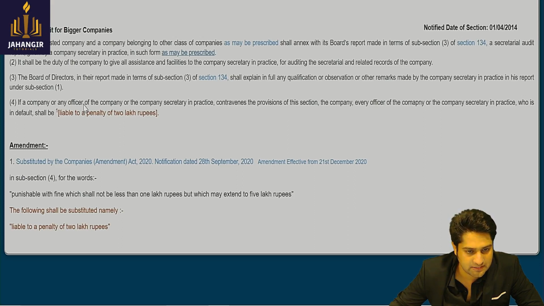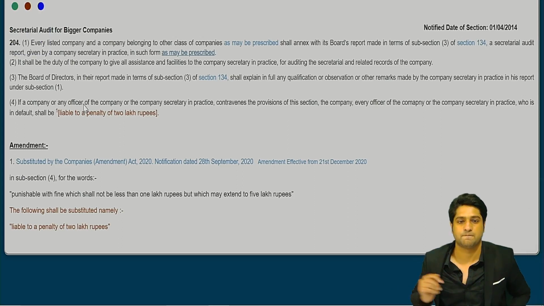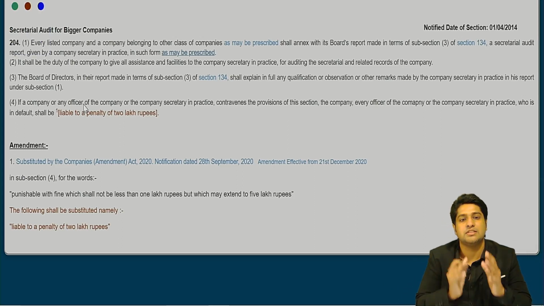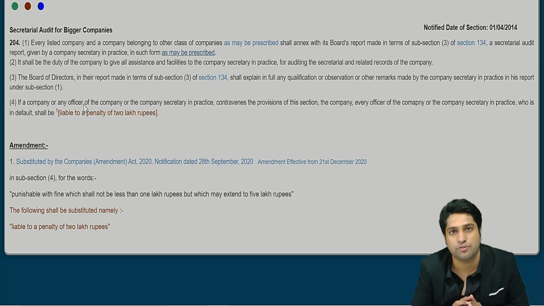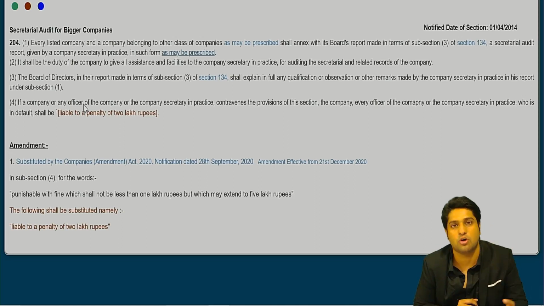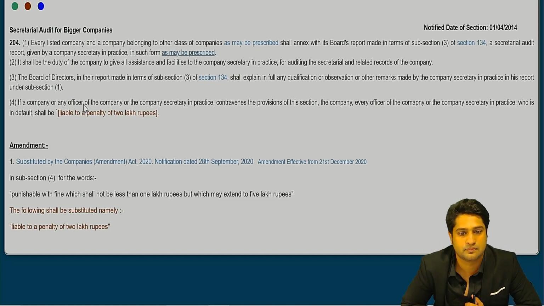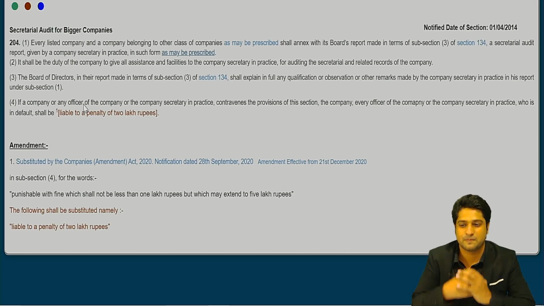Can you all see section 204? Yes, sir. Yeah. So this is your actual section 204 of your Companies Act. You can make a note of it. How many subsections are there? Four, sir.